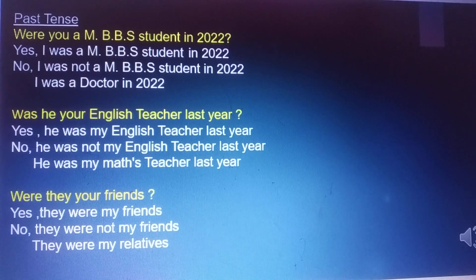Was he your English teacher last year? Yes, he was my English teacher last year. No, he was not my English teacher last year. He was my maths teacher last year.